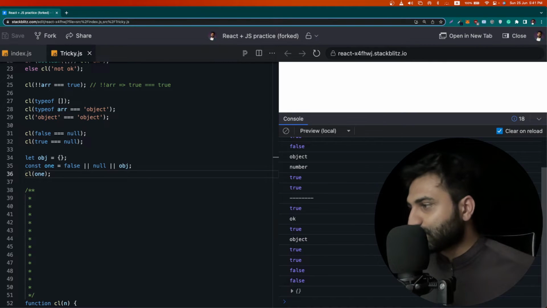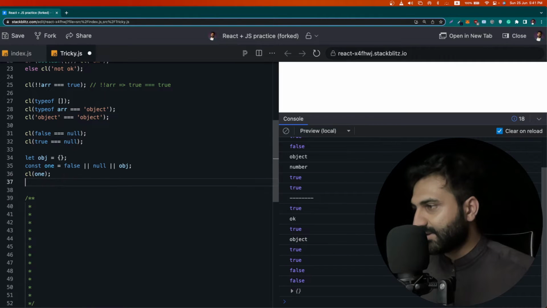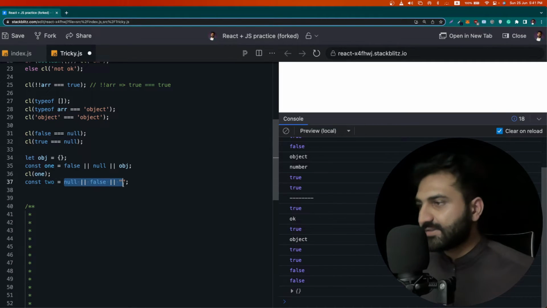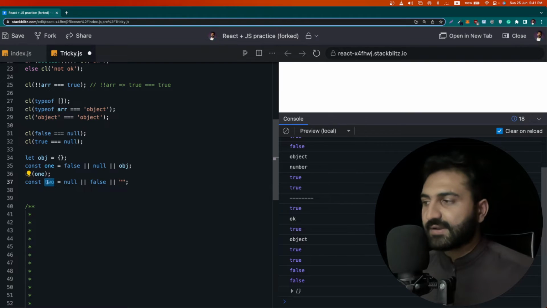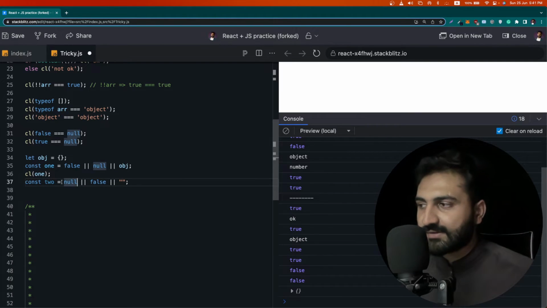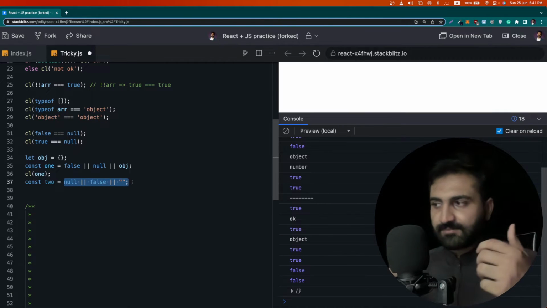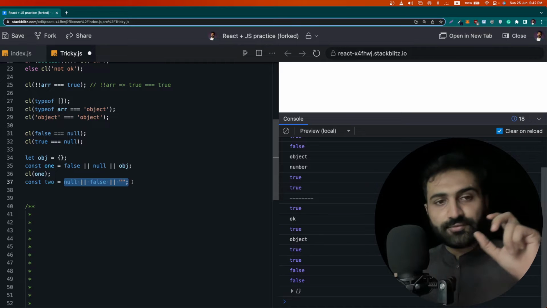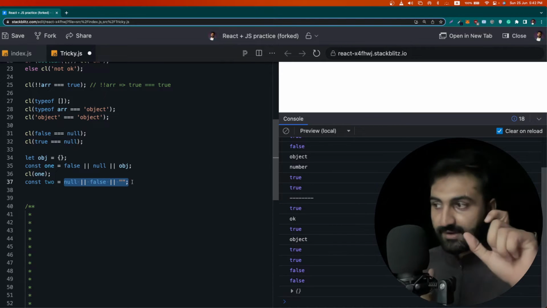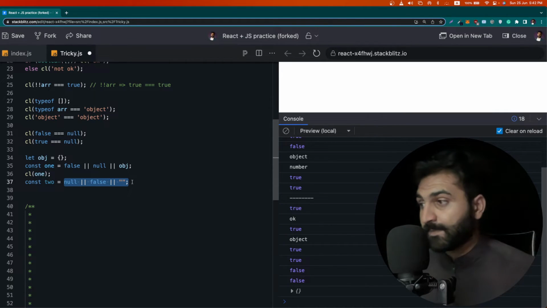So if I go towards our next question, we make it a little weird. Okay, so this is the statement. I have created a variable 2 assigned null, and we are doing some evaluation on the basis of the logical operator, which is OR. Now it will be evaluated from left to right again.